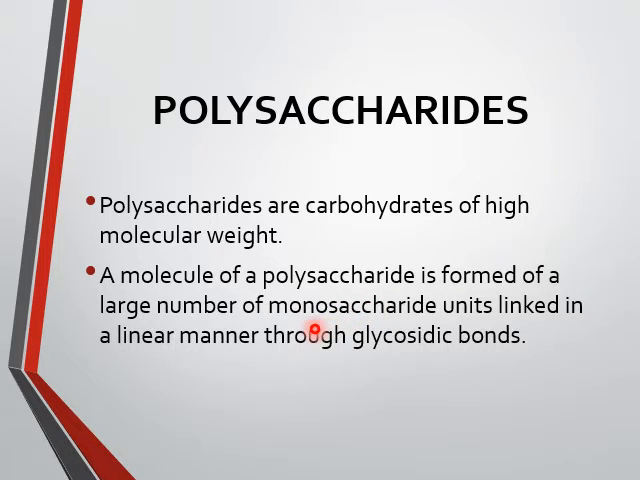Monosaccharides, as we know, are glucose, fructose, galactose. And when the linkage, that is the glycosidic linkage, is formed between the monosaccharide units, polymerization of monosaccharides forms a molecule of the polysaccharides.